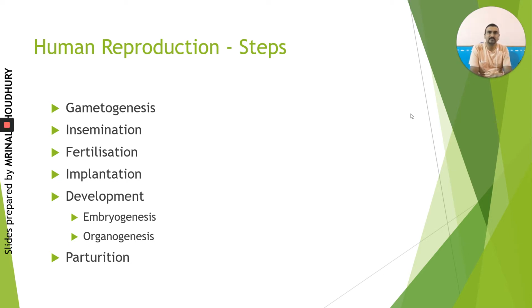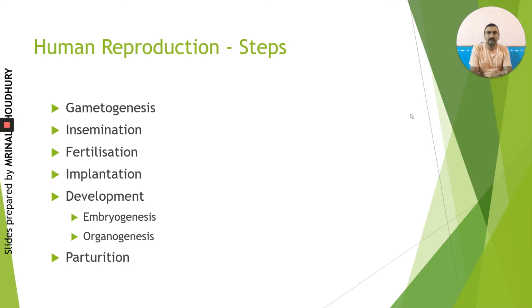Implantation is a special process wherein the newly formed zygote, which is developing into an embryo, gets an entry into the endometrial lining, that is the uterus of the female, inside which it develops. So its entry into the uterine wall is called implantation.